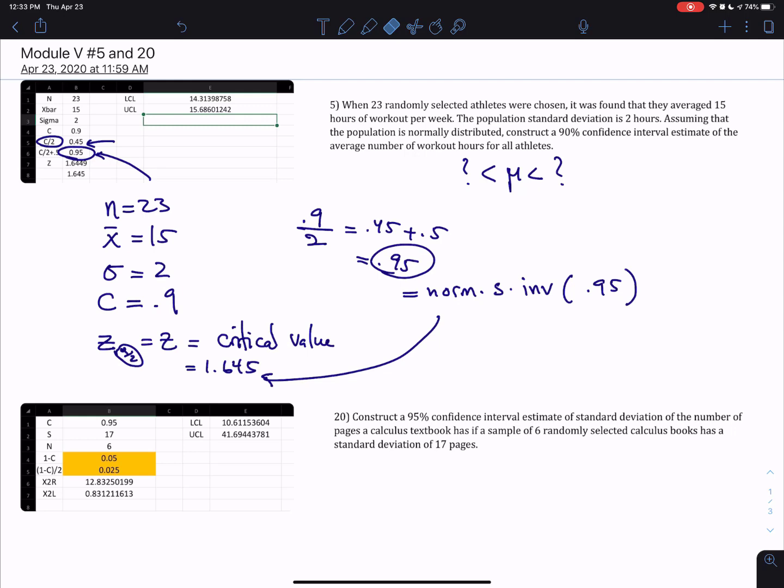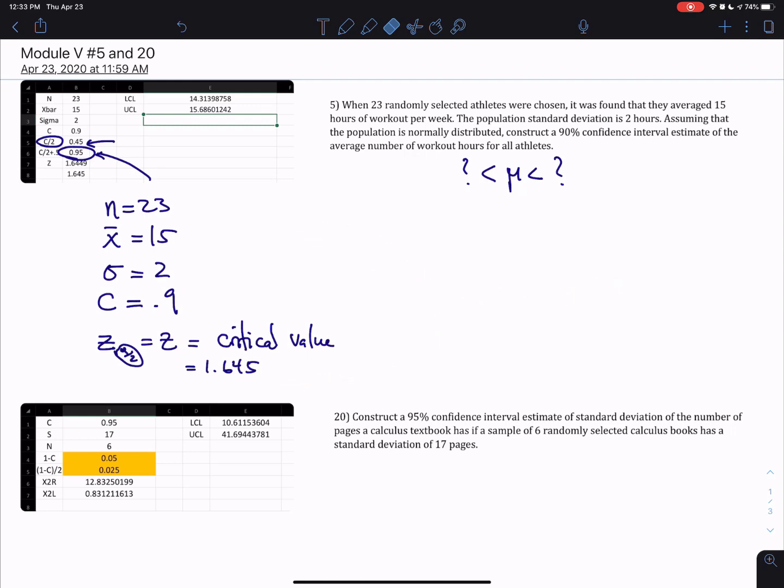So let me just erase that, because you could just try it yourself, and you could see it done here. Now, the formula is x bar minus z times sigma over square root of n, and x bar plus z times sigma over square root of n, where this is the margin of error.